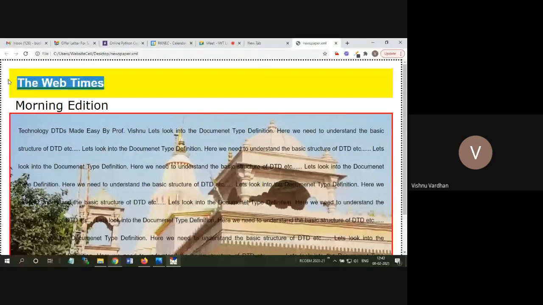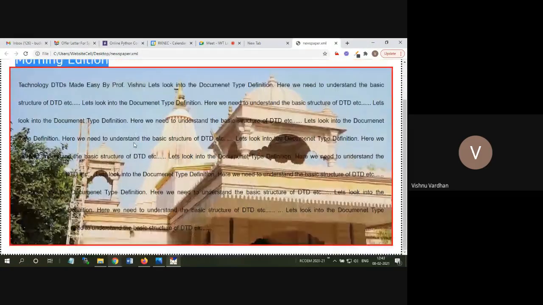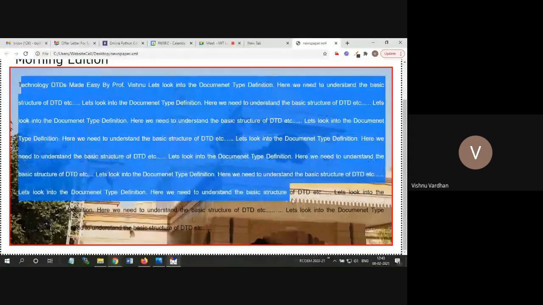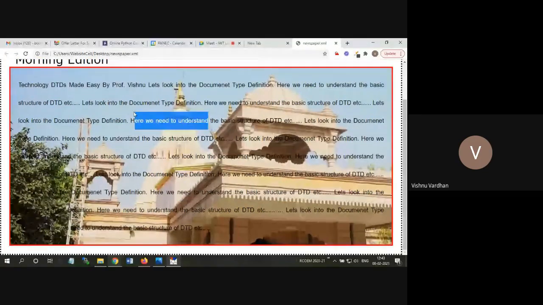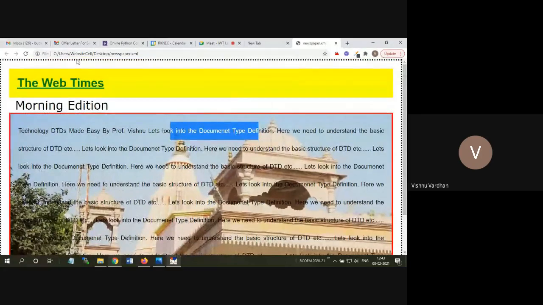This is the title, and this is some text that we have taken, and there is some CSS attached to that. Accordingly, the format, the font, the size, the background, the border color. Here also the dotted border color you can see. Okay, so this is the dotted border color, and this one is the internal red border color, and this is the background yellow color, and green highlighting.